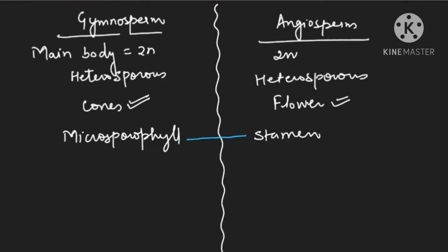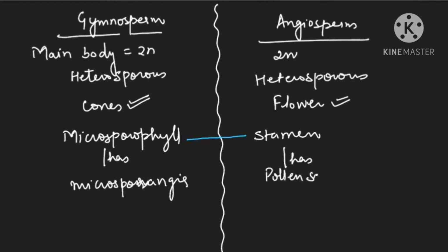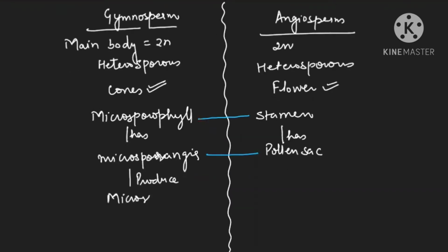Okay? And we will say microsporophyll has microsporangia. But in angiosperms, we will say stamen has pollen sac. The pollen sac is also known as microsporangia. Clear? We will say microsporangia produces microspore. And here we will say pollen sac produces pollen grain. The pollen grain is nothing but microspore in the angiosperms.